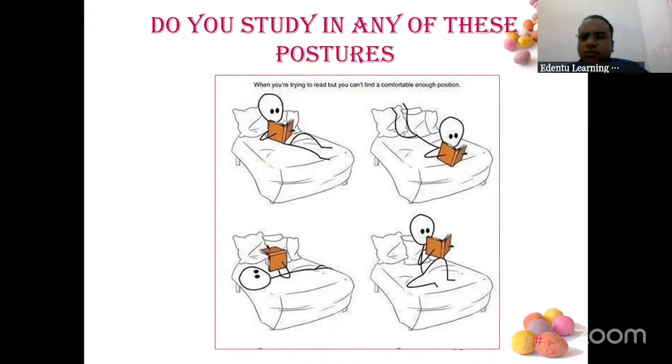So always while studying, sit on a chair, have a table, and face towards a wall. Don't face towards the door, because if people are coming and going, it will disturb you. Always face towards a wall where nothing else is seen in front. Before starting, put a dot on the wall at your eye level and just concentrate on that point. It is like bringing all the energy and concentration together, and then you start your preparation. This is how you can start building your concentration levels.